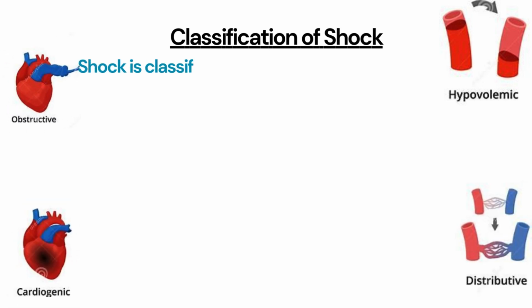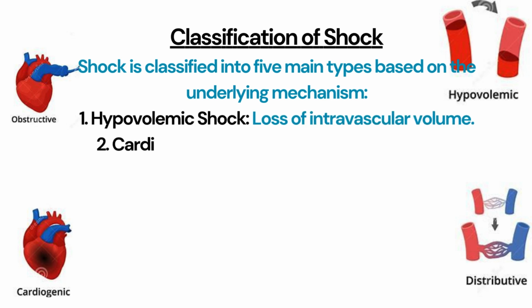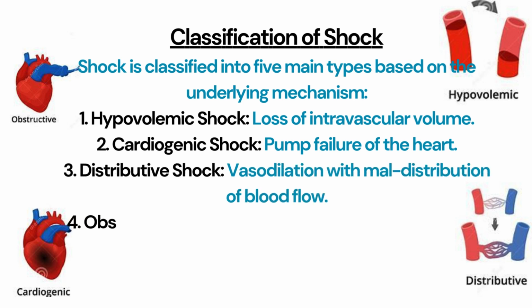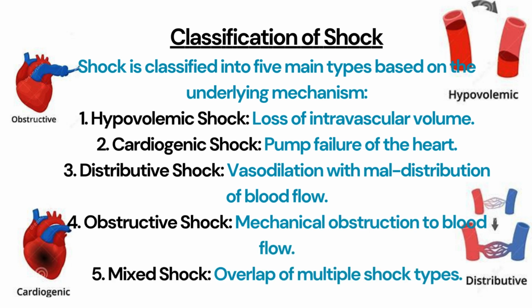Shock is classified into 5 main types based on the underlying mechanism. 1. Hypovolemic shock, loss of intravascular volume. 2. Cardiogenic shock, pump failure of the heart. 3. Distributive shock, vasodilation with maldistribution of blood flow. 4. Obstructive shock, mechanical obstruction to blood flow. 5. Mixed shock, overlap of multiple shock types.